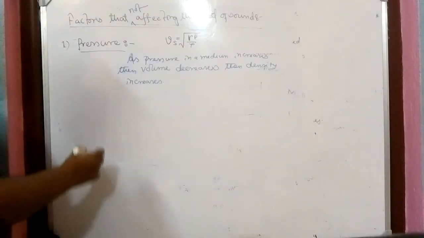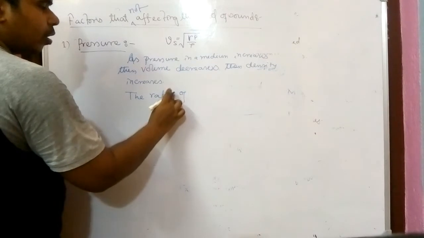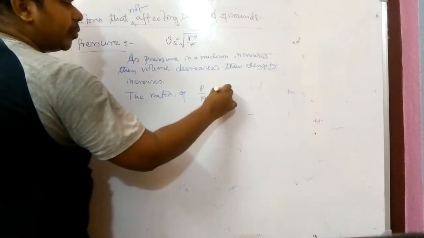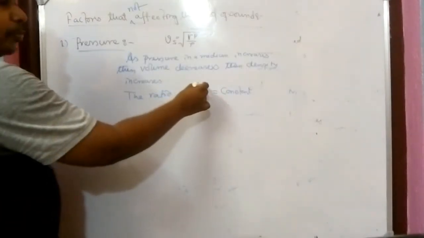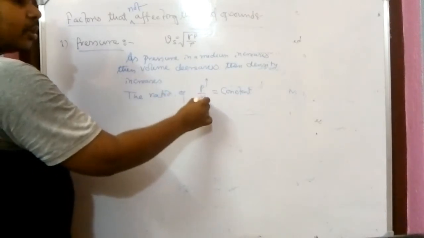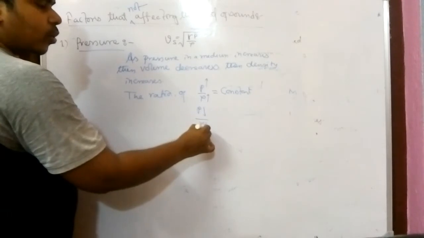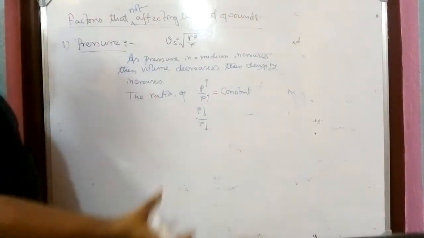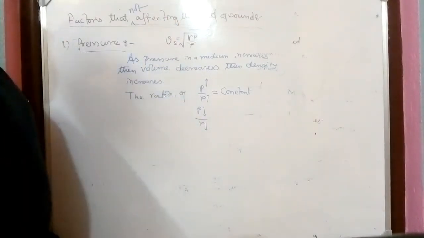So then the ratio of P by rho should remain constant. Why? Because if P is increased, we have seen rho is also increased. Similarly, if P is decreased, rho is also decreased, because if pressure is decreased, then the volume will increase, and if the volume is increased, then the density decreases.